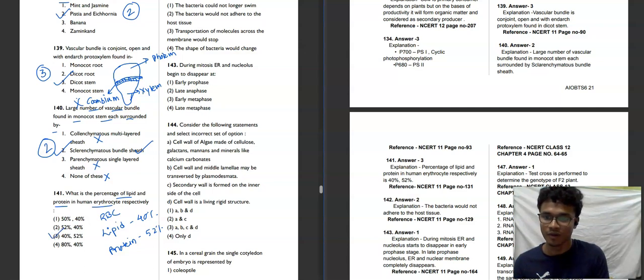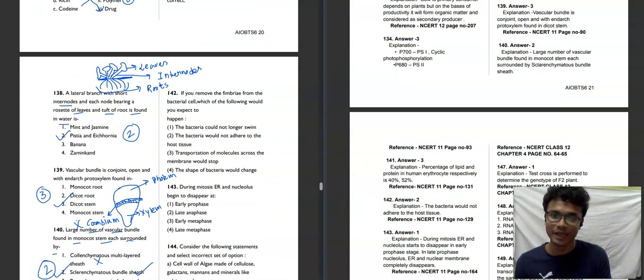So third option will be our correct answer. It's a totally informative question, so you can take this. Lipid is present at 40% and protein at 50%, the cellular composition basically. Moving towards the next question, 142.